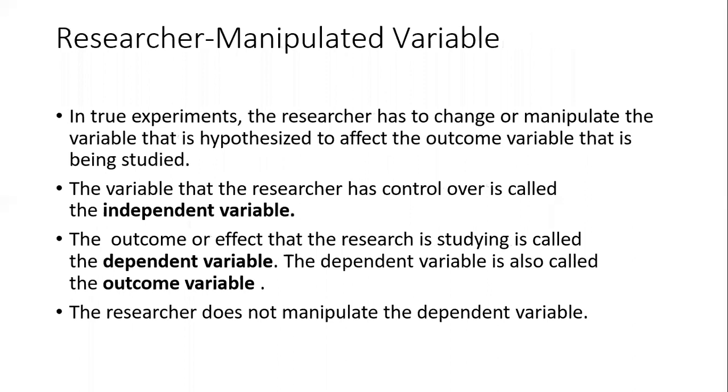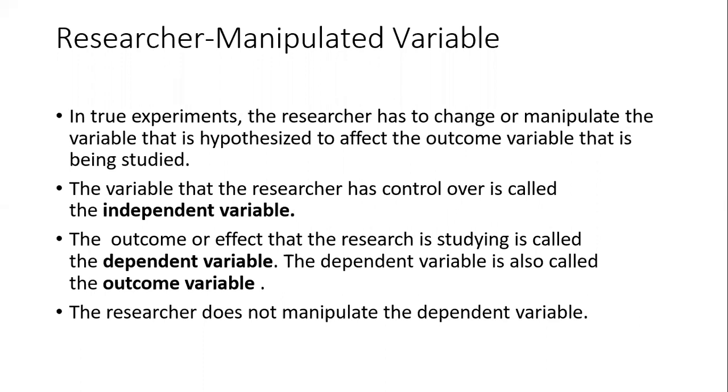Now the researcher-manipulated variable. This is a variable that can be manipulated, that can be increased or decreased. In a true experiment, the researcher has to change or manipulate the variable that is hypothesized to affect the outcome variable being studied. Manipulation means changing the variable, increasing or decreasing it.